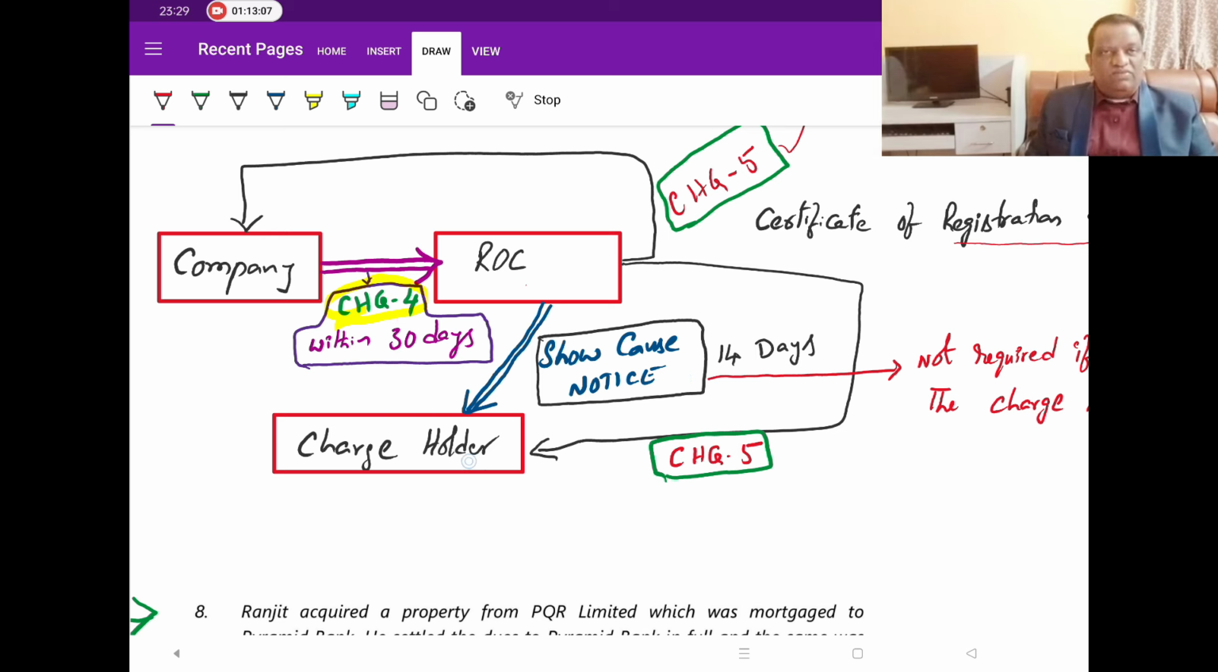If no cause is shown, then the ROC is going to issue one certificate which is called CHG5 and he will delete the entries in his database. That is when the charged asset will again become a freehold asset. This CHG5 is given to both the parties, one to the company and one to the charge holder. And once the company gets this CHG5, all formalities are done and the asset has become a freehold asset, meaning the company can simply deal with the asset. It has become their asset, so whenever they want to sell, they can sell it.